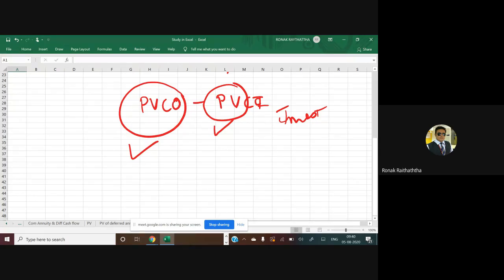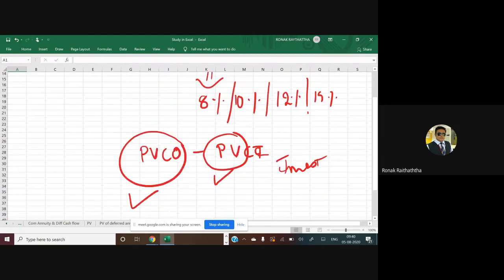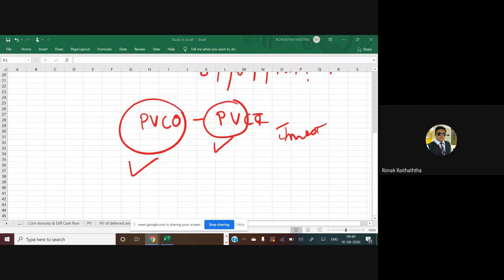By unmuting yourself, because I'm not able to see what you are typing over there in the message box. This class is becoming less and less interactive over a period of time, and I don't know why. No, sir. Okay. So the law of economics, the law of diminishing marginal utility, that is getting applied in the class. I don't know where. So the marginal utility which I'm getting in terms of interaction from the students is getting lower and lower and lower.